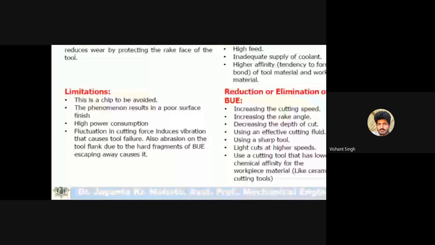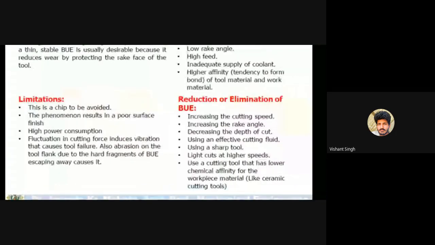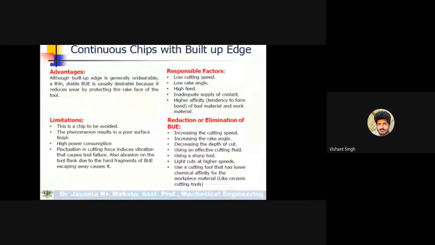Abrasion means flank wear, which I told you about during the discussion of flank wear. So there is a chance of getting flank wear at the tool surface.